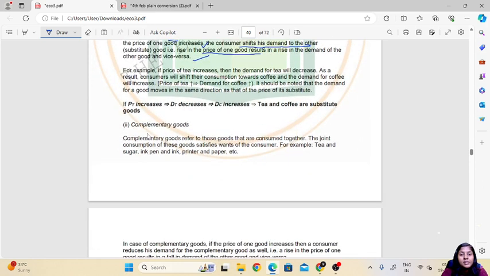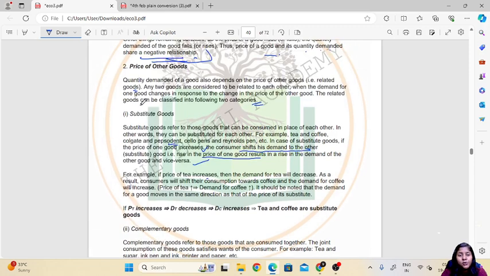For example, if price of tea increases, then the demand for tea will decrease. As a result, consumers will shift their consumption towards coffee. So these are substitute goods which can be substituted for each other.